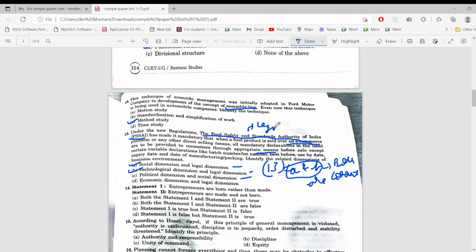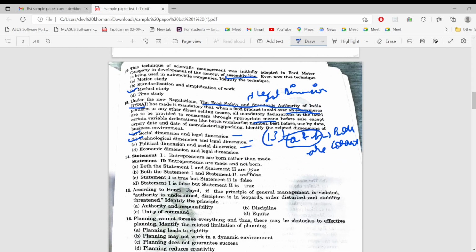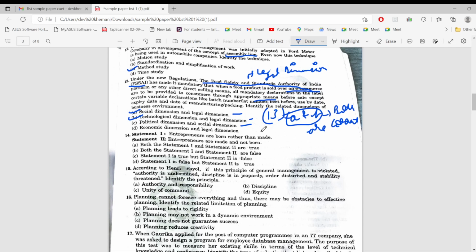Wait, I'll write also. Okay. So now next question. Entrepreneurs are born rather than made. See, this is wrong. And entrepreneurs are made rather than born. No, this is not correct. Entrepreneurs are made and not born. See, next statement 2 is correct and statement 1 is false. So yeah, option D would be the correct answer.